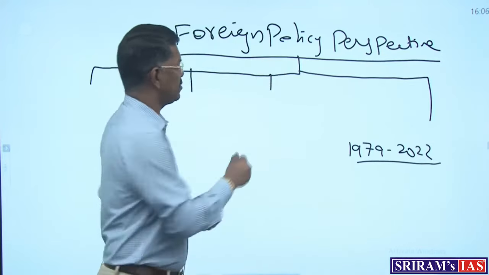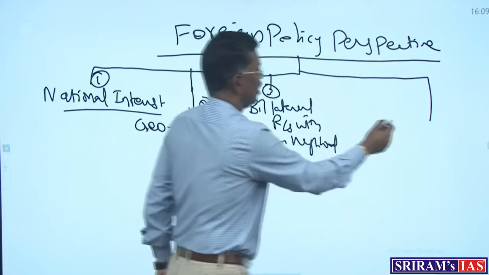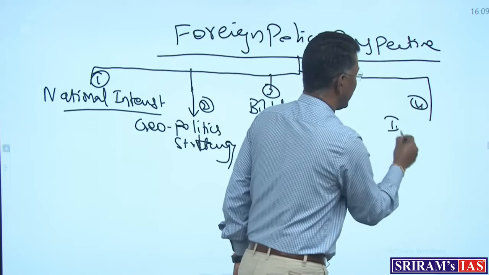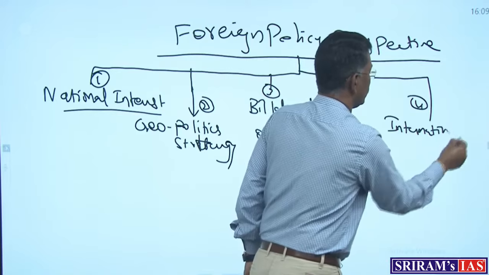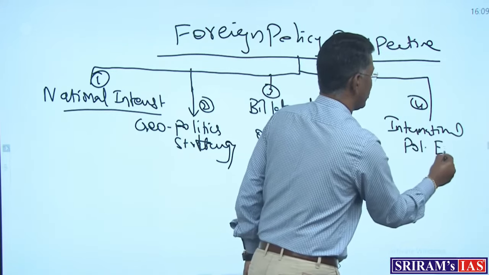And the second important thing is the category of geopolitics. Second point is geopolitics, or sometimes we say geostrategy also. Okay. Then the third important thing is bilateral relationship with our neighborhood countries, and finally the fourth point, the international political environment.